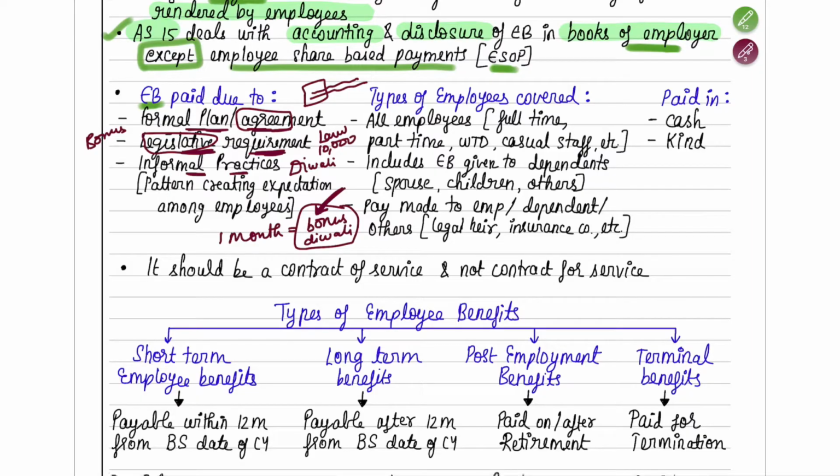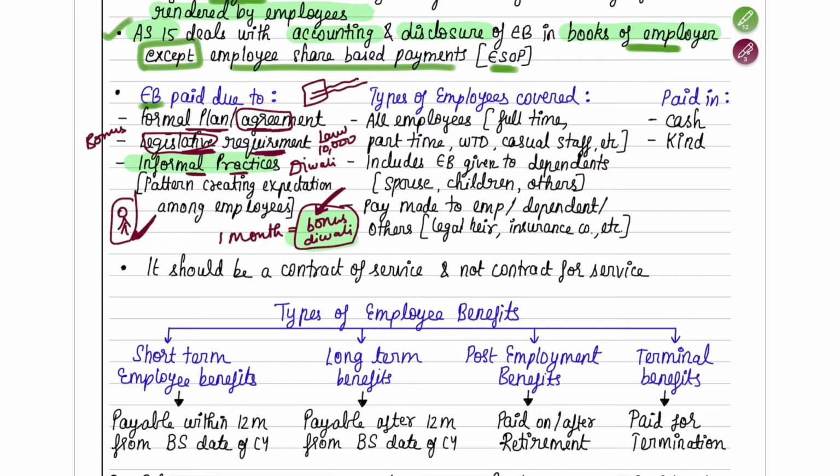But what happens is, because this company is paying this Diwali bonus every year to all the employees for the past 50 years, the employees will also expect that this year also they'll get this Diwali bonus. For the past 50 years they are paying every year. So even if it is not said, it is implied that the employees will get a Diwali bonus this year also.